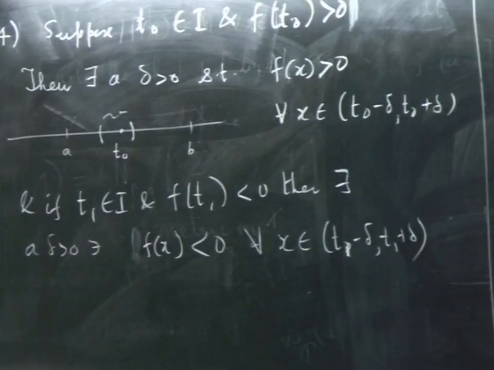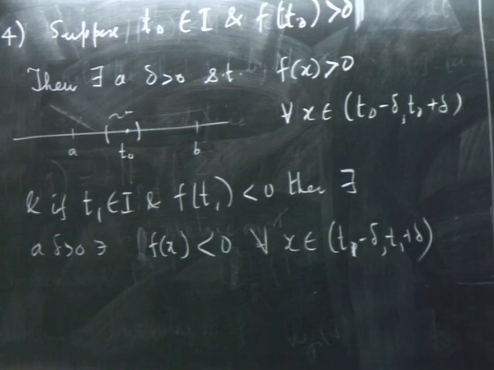If it is positive at a point, it maintains that positive sign in a neighborhood. If it is negative at a point, it maintains that negative sign in a neighborhood. It cannot suddenly jump from positive to negative.